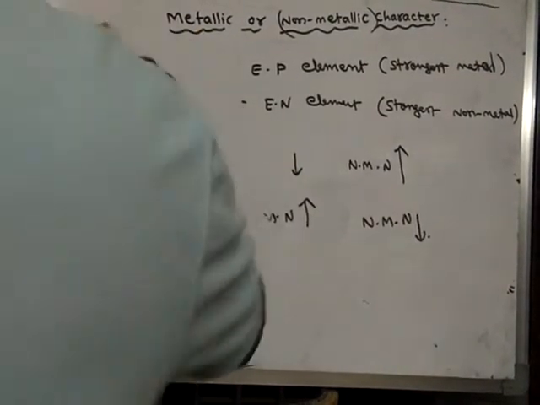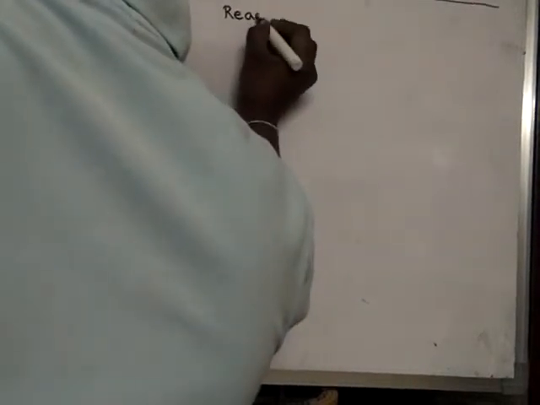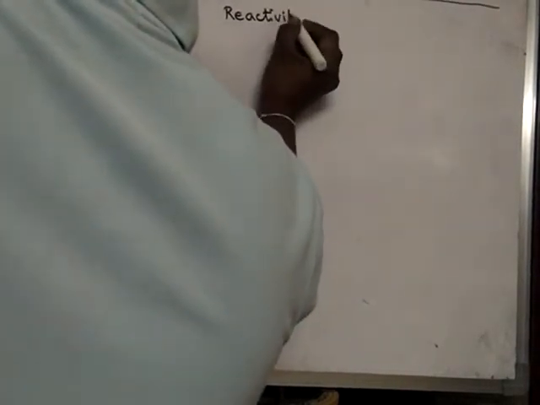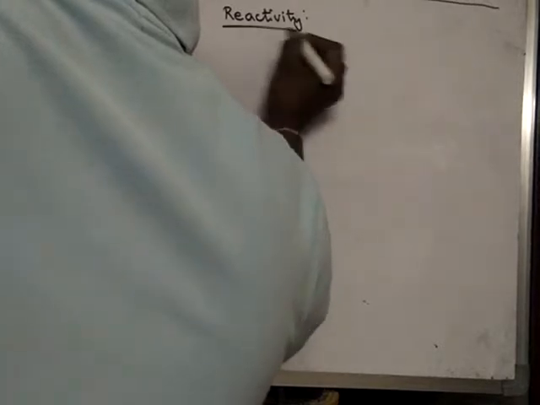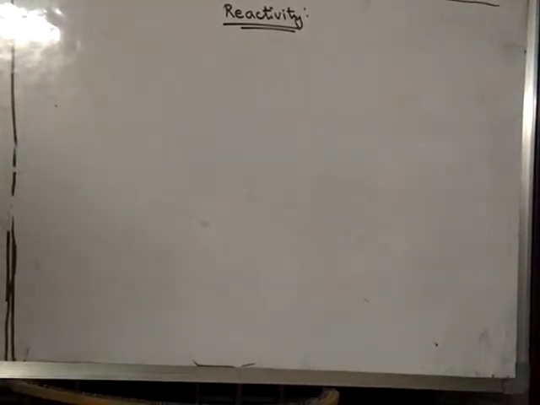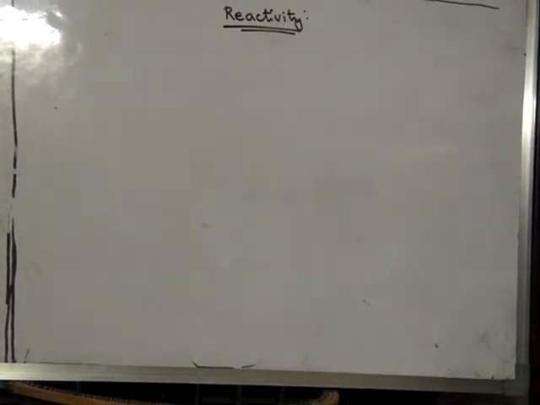Now let us learn a new character of the elements known as reactivity. Reactivity means the ability to undergo chemical reactions, the ability to participate in chemical reactions.